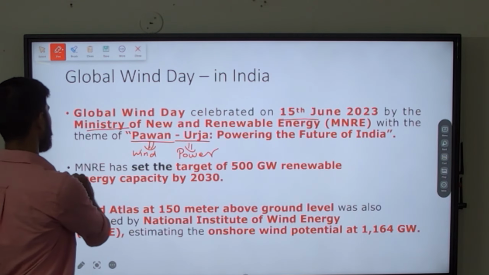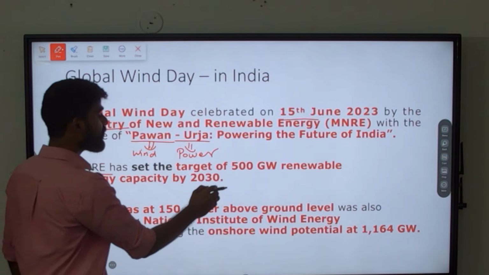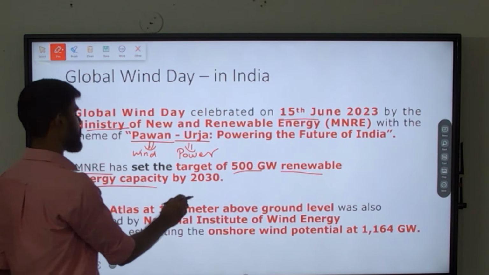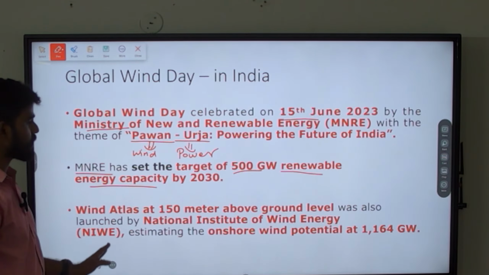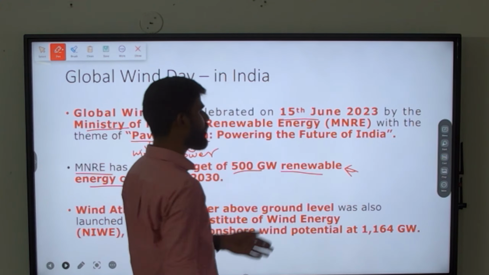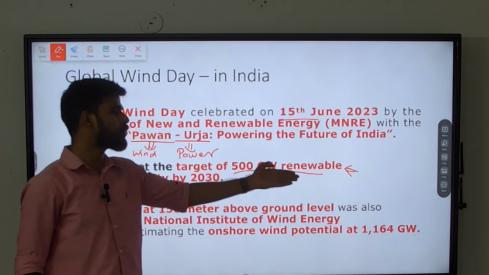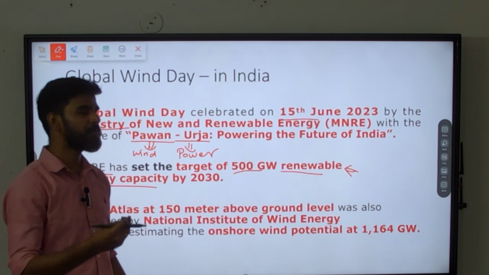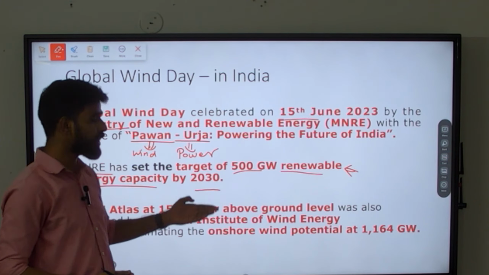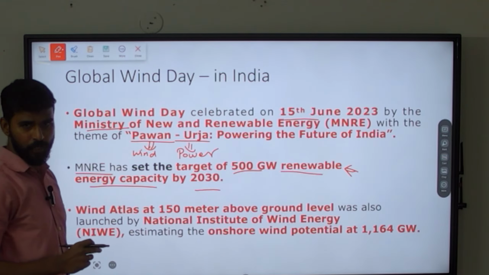And the Ministry of New and Renewable Energy has set a target of 500 gigawatt renewable energy capacity by the year 2030. This is important. We are not specifically talking about wind energy, but overall renewable energy is being mentioned here. That is, 500 gigawatt of renewable energy will be achieved by the year 2030. This is a target which has been set by the Ministry of New and Renewable Energy.